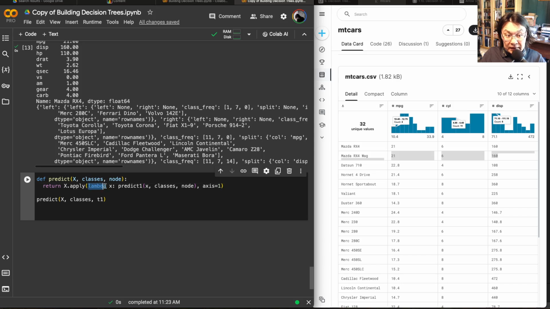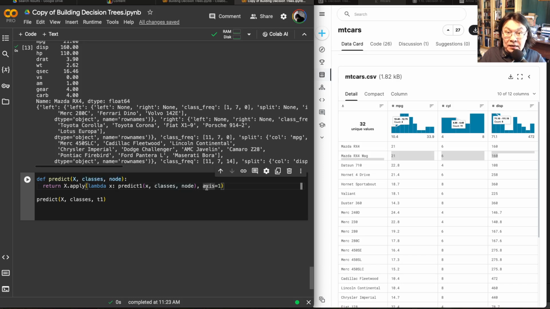Because I created this lambda. Lambda is a function, remember. This is an anonymous function. I created it on the fly, like you're creating the function and using it right there. I didn't give it any name. I could do it from def, but I did it from lambda. And the function itself is simply predict 1x, blah, blah, blah. The reason I'm creating lambda is because it has to be only one value. That's why it's doing lambda. Right, it has to be a function of one argument. That's why I'm creating a lambda x, but classes and nodes are coming from the argument of the function.